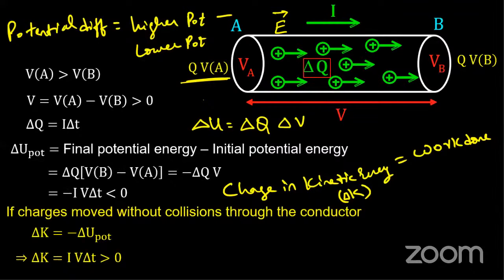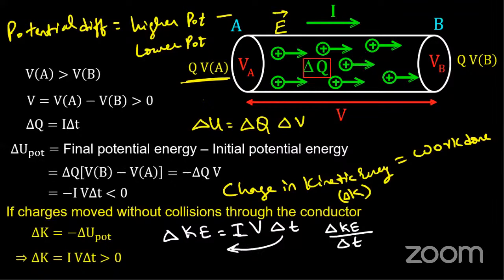We know that power is work done by time taken. I know that the change in kinetic energy, delta KE, is nothing but the current flowing through the conductor into the potential difference applied, times the change in time. Now, if I take this delta T to the denominator on the left-hand side, I get the change in kinetic energy upon change in time equals I into V.